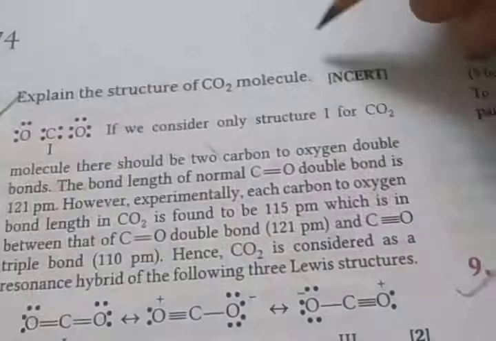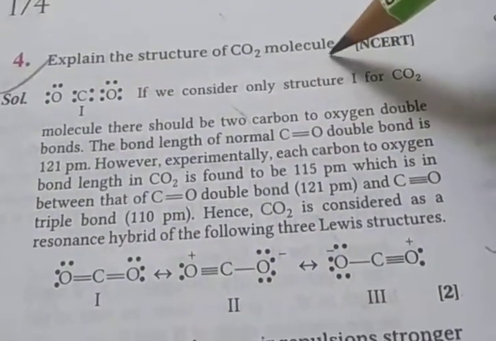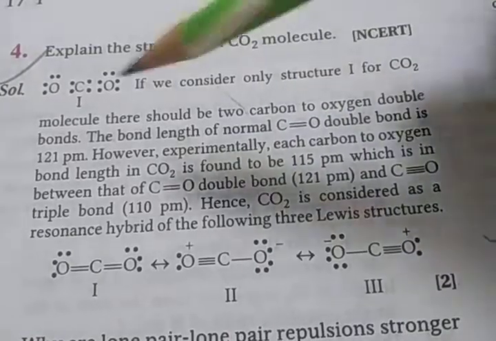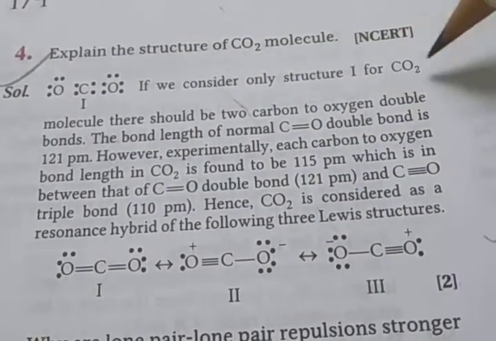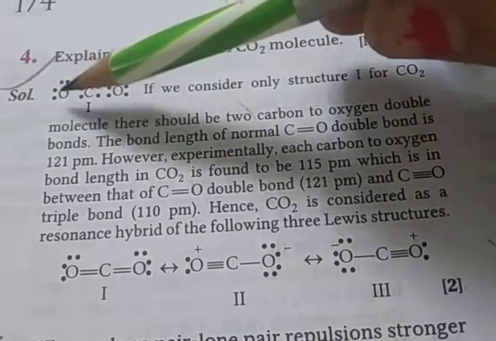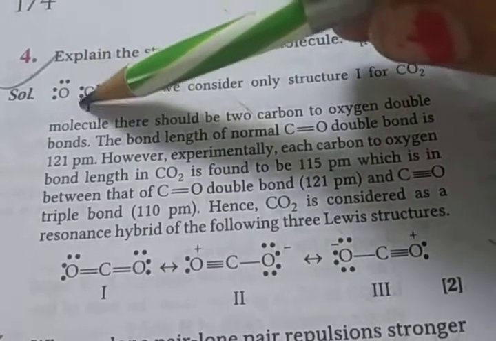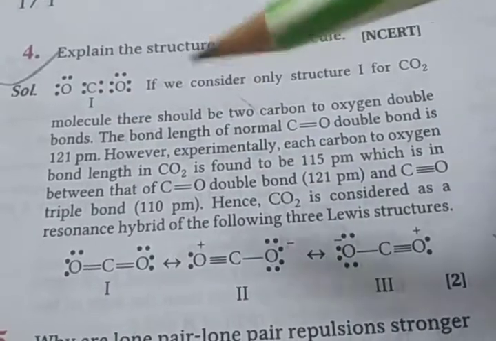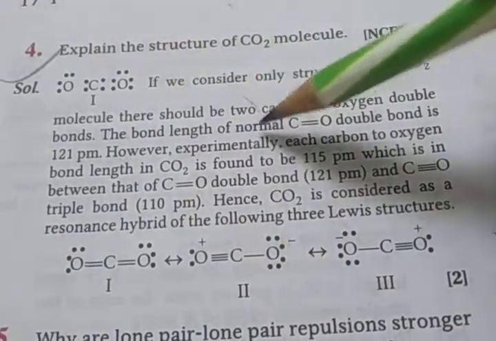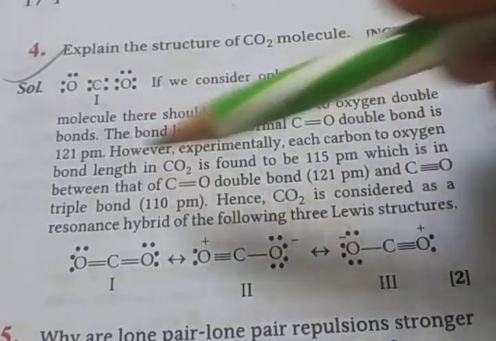Next question is, explain the structure of the CO2 molecule. I already explained this question, but again, if we consider only the structure first for CO2, carbon has 4 electrons, and oxygen has 6 electrons. So 2 electrons extra, so there should be 2 electrons to oxygen, double bonds. The bond length of carbon and oxygen double bond is 121 picometer.